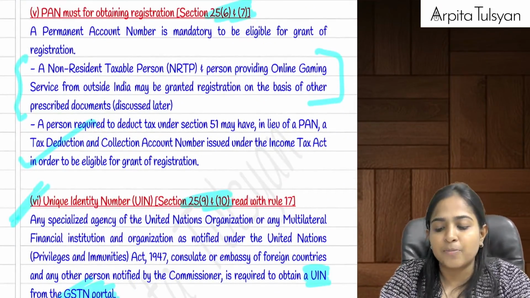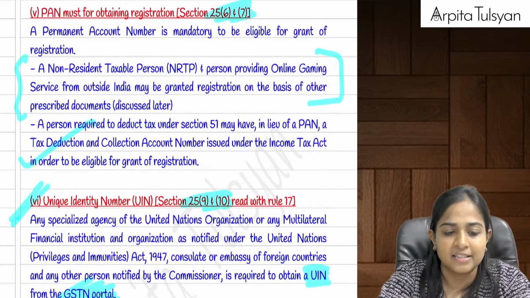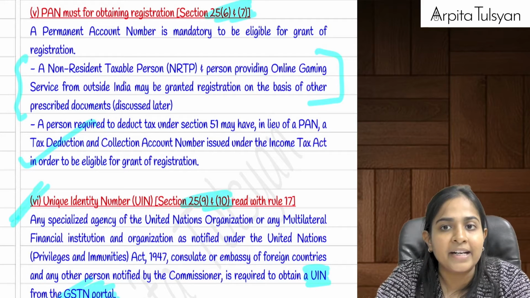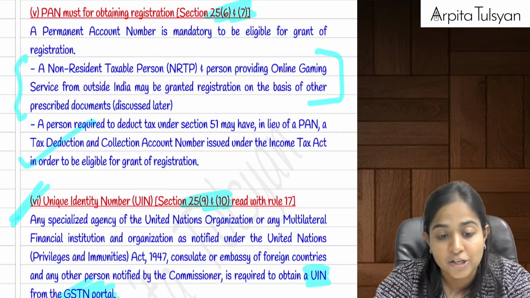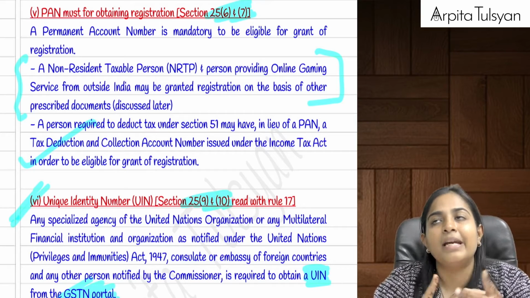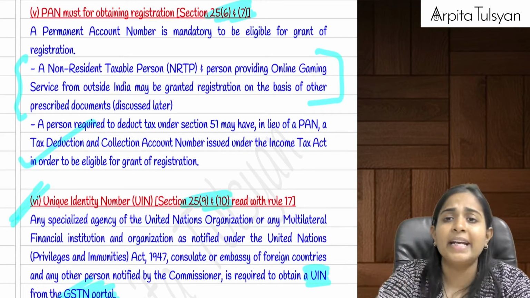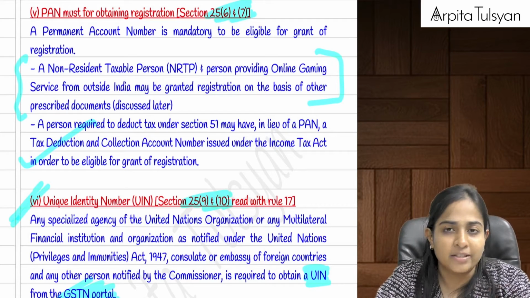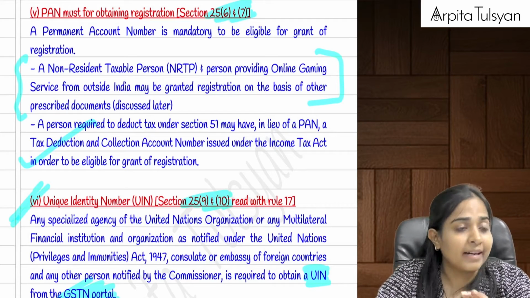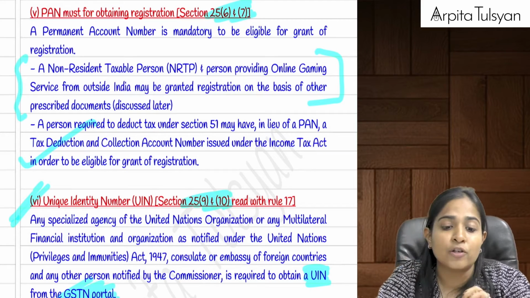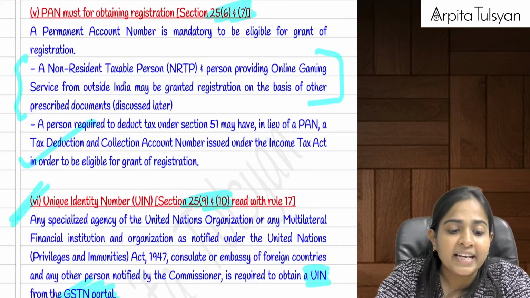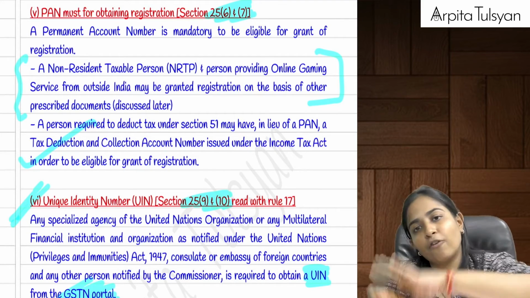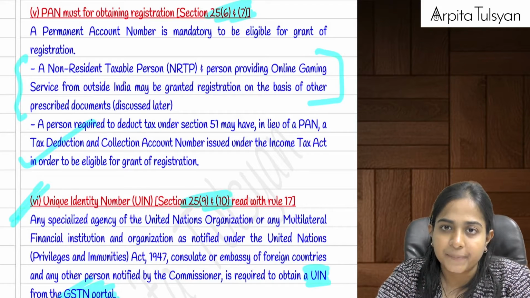Distinct person, establishment of distinct persons, etc. Yes, separate registrations will be required, that we have already studied. For doing the registration, PAN is mandatory because that becomes the base for applying for registration. But in case of NRTP, in case of persons supplying online gaming services, PAN is not mandatory. On the basis of other documents also registration will be granted. Any person who is getting registered for the purpose of deducting TDS or collecting TCS, if they have a tax deduction or tax collection number instead of PAN, then even that is sufficient. Are you clear with this?